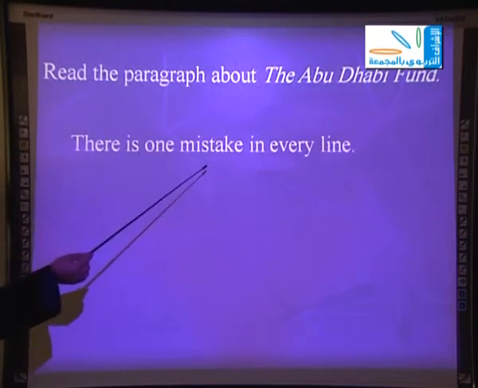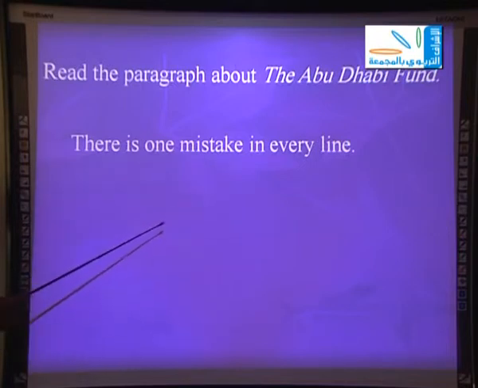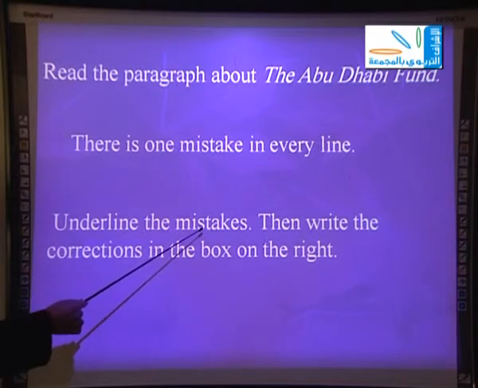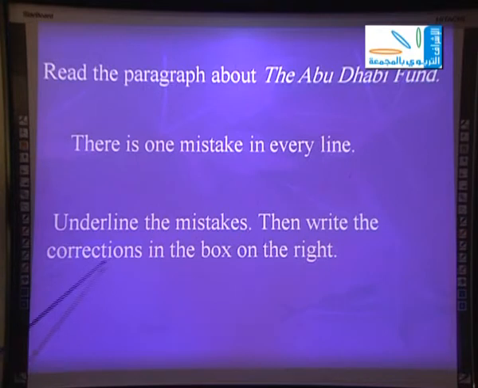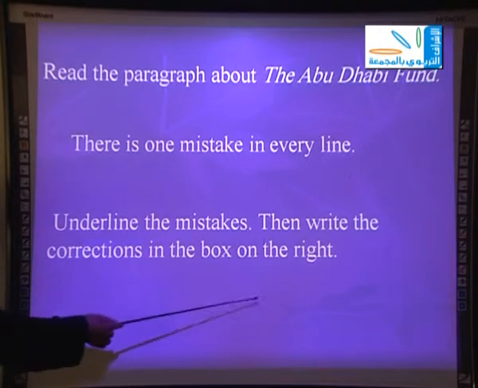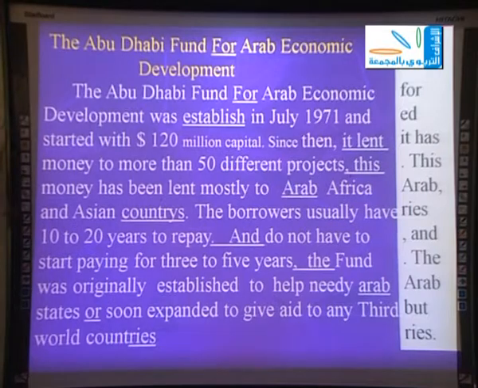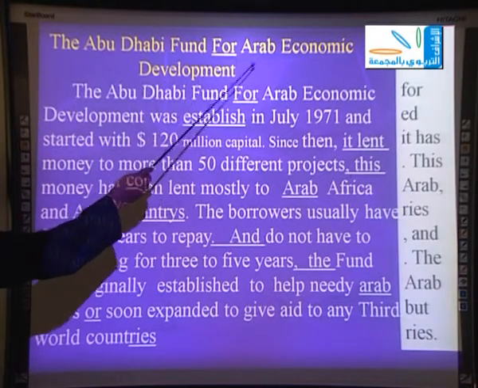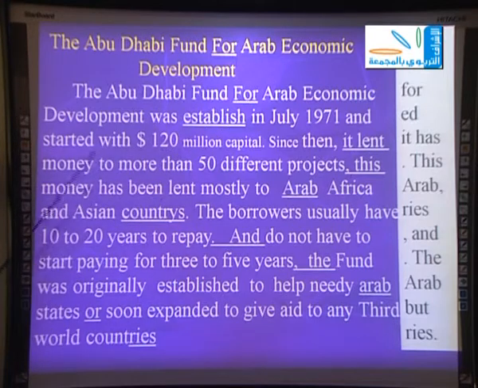There is one mistake in every line. Okay? Underline the mistakes, then write the corrections in the box on the right. So, our paragraph here. The Abu Dhabi Fund for Arab Economic Development.